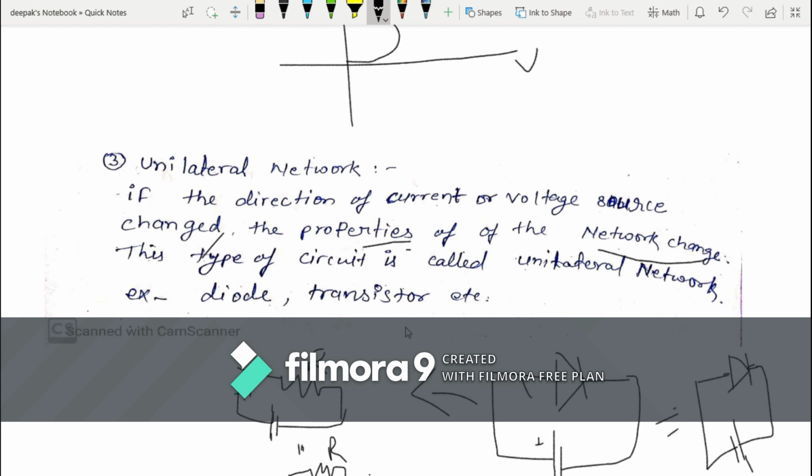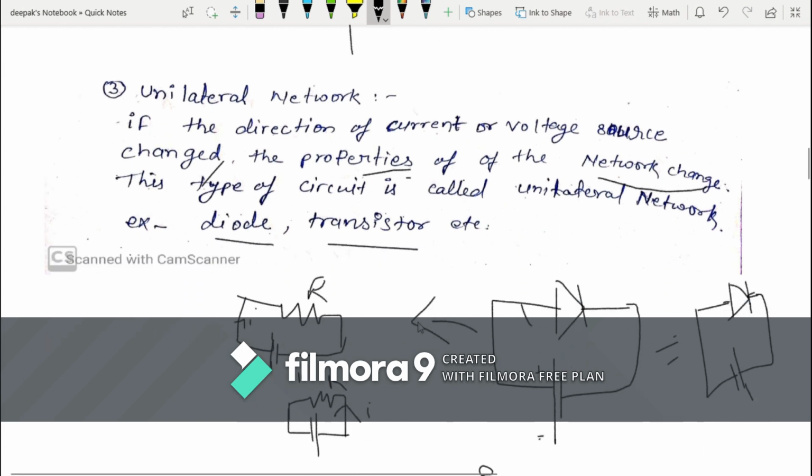For example, if the circuit contains a diode or transistor, then these types of network always show unilateral behavior. Suppose this is a resistor. In this case, if you apply voltage, you will get current, suppose I is equal to 5 ampere, and then if we reverse this voltage source, then you get the same current, 5 ampere.